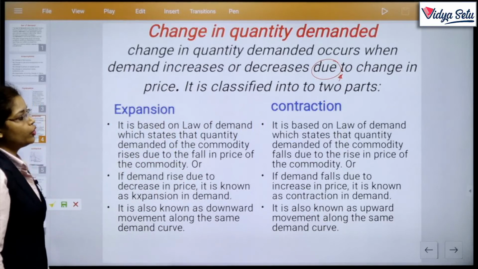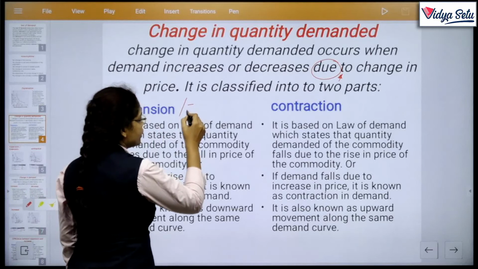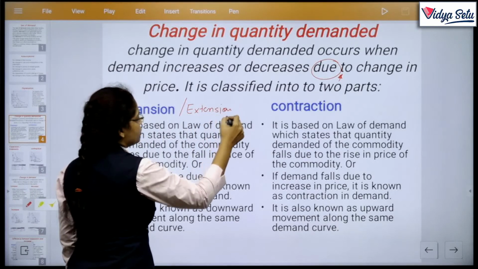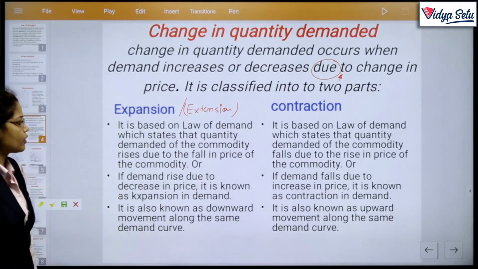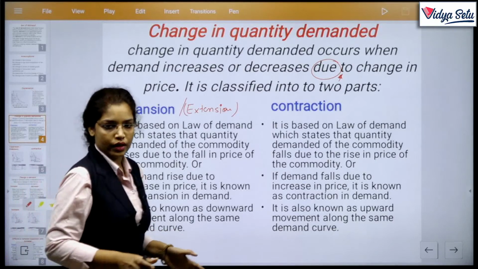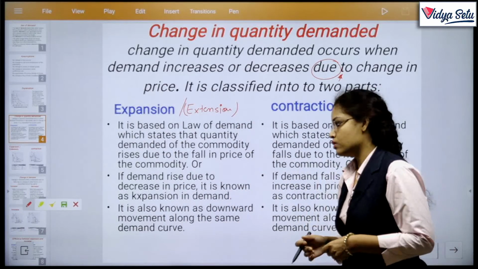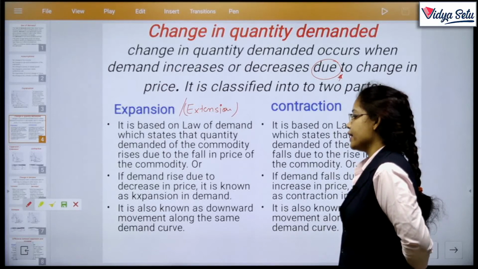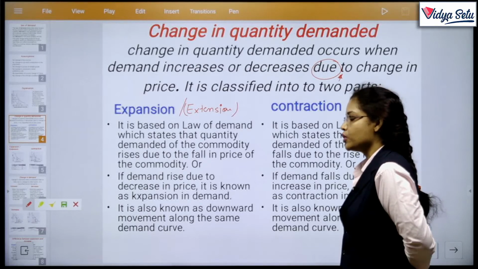It is classified into two parts, that is expansion and contraction. Expansion is also called extension. In some books there may be the word extension also. So expansion means to expand something, to increase something. Expansion is based on the law of demand, which states that the quantity demanded of the commodity rises due to the fall in price of the commodity.